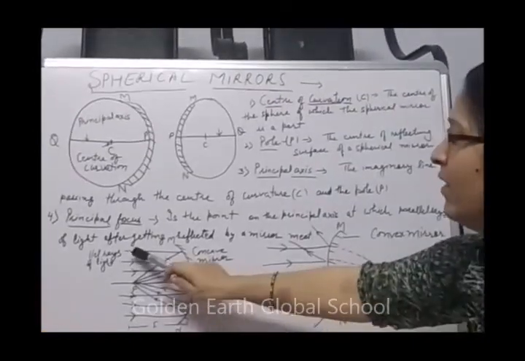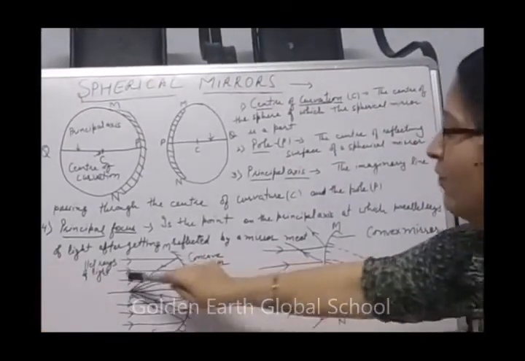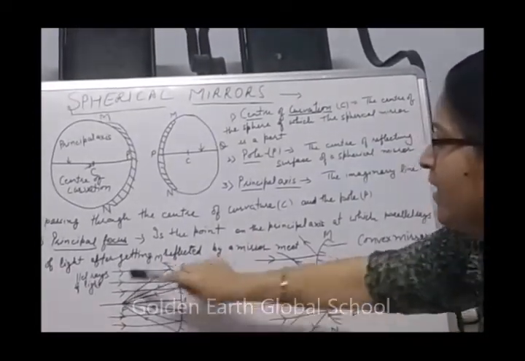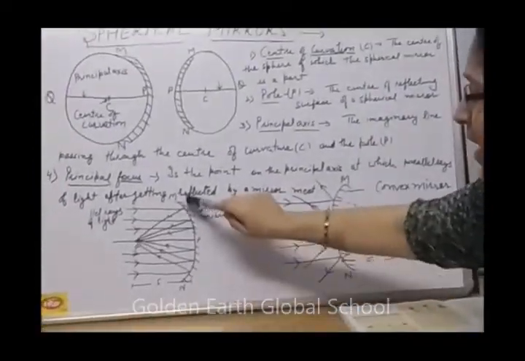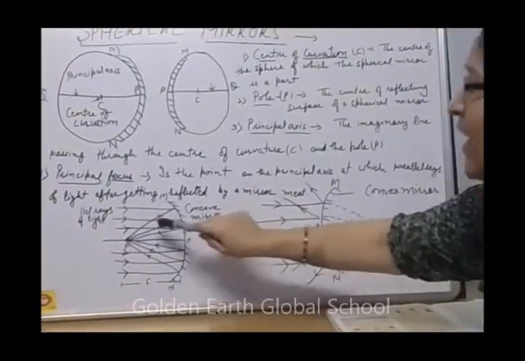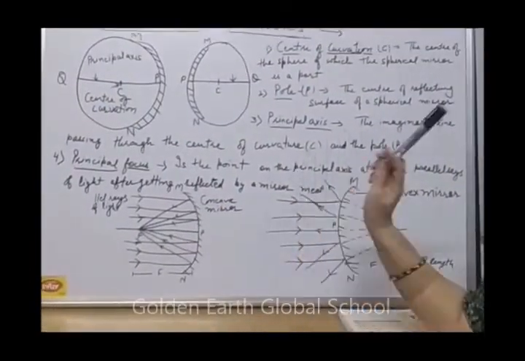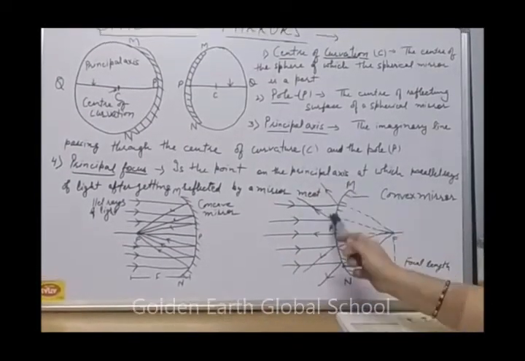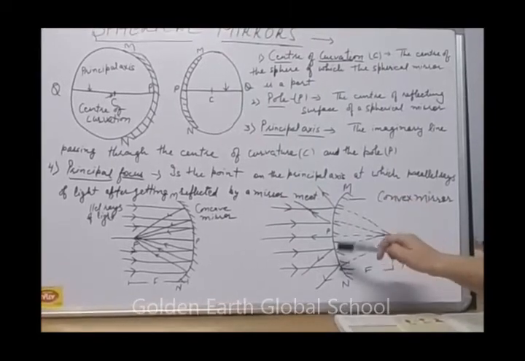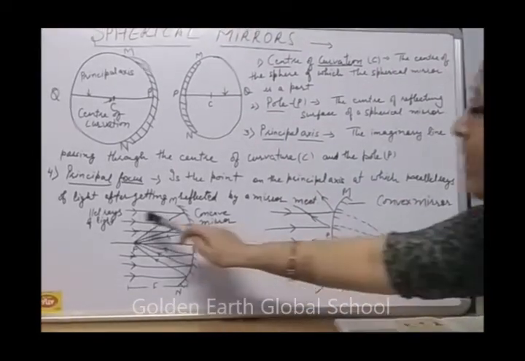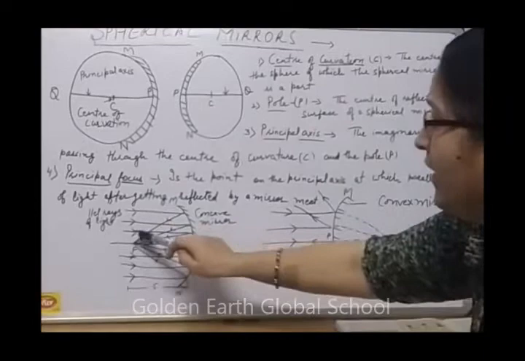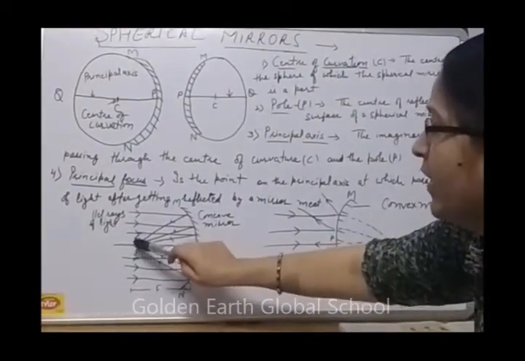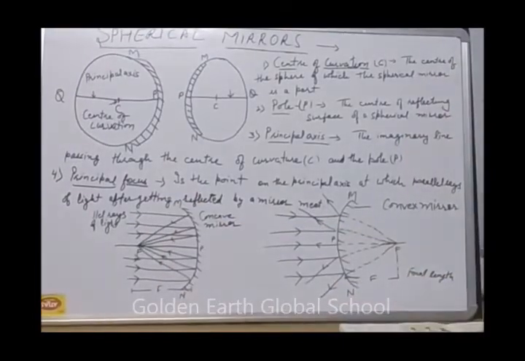See this, these are parallel rays of light. This is a concave mirror. These parallel rays touch the inward surface and get reflected, because in a concave mirror reflection takes place from the inward side, and in a convex mirror reflection takes place from the outward side. From the concave mirror, parallel rays of light touch the inner surface and meet at one point. This one point is called the principal focus.